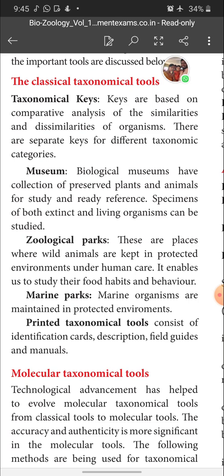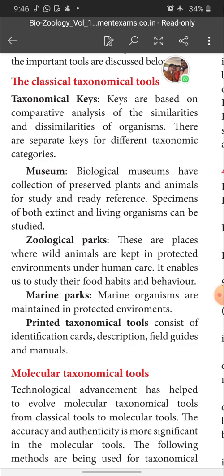The next one is the marine park. Marine organisms are maintained in a protected environment. Like a zoological park, in a marine park, particular areas of the ocean or sea are announced as protected areas. In these protected areas, endangered species of organisms can be preserved and maintained.